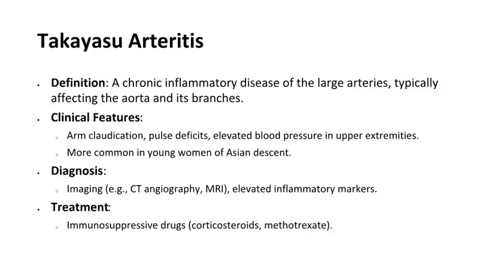Takayasu arteritis is a rare disease predominantly affecting young women. It involves the aorta and its branches, causing symptoms like arm claudication and blood pressure discrepancies. Diagnosis relies on imaging such as CT angiography, and treatment includes corticosteroids and immunosuppressive agents.